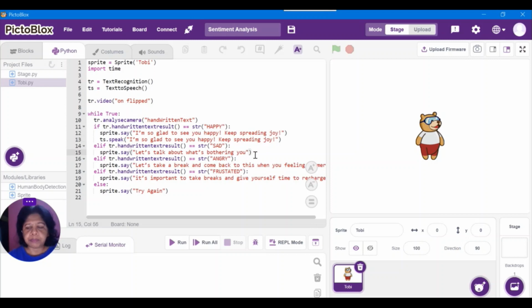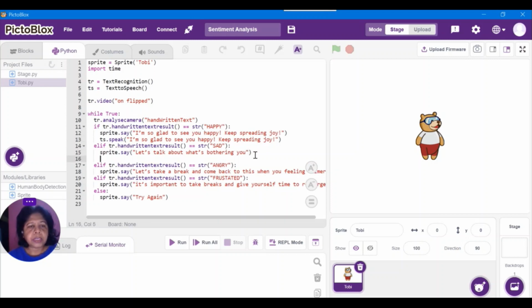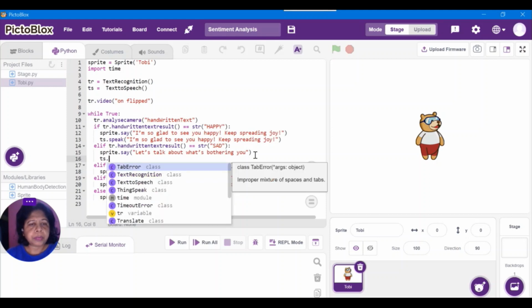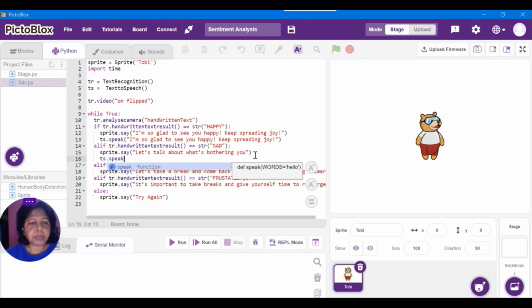If it is sad, it says some message, and I want to speak that message also using text to speech. So I'll just copy and paste.